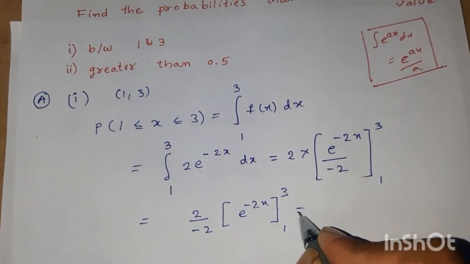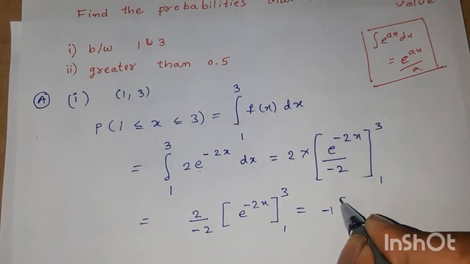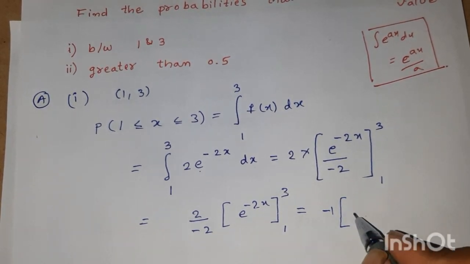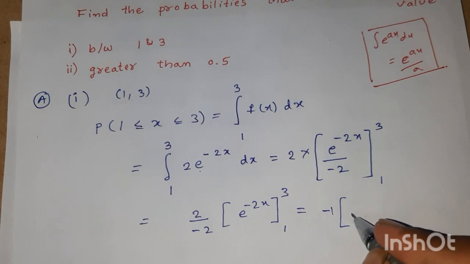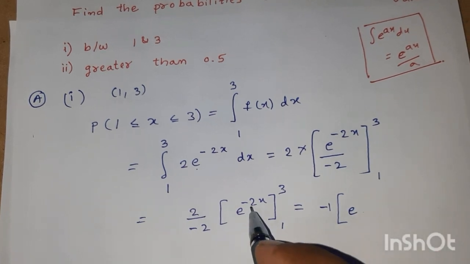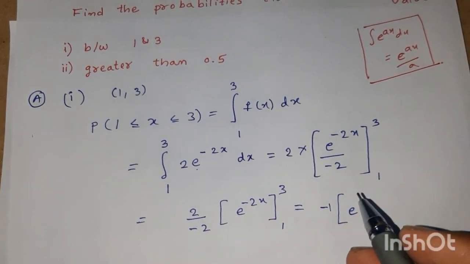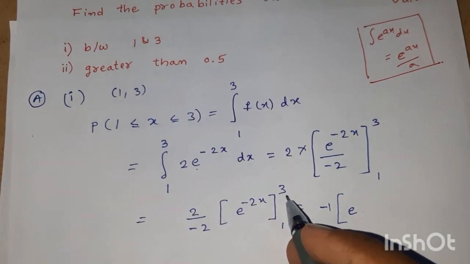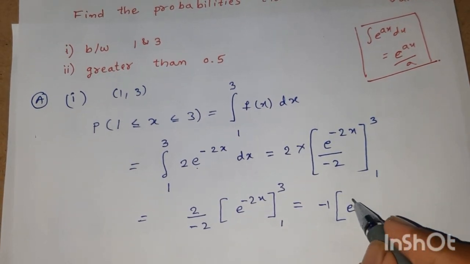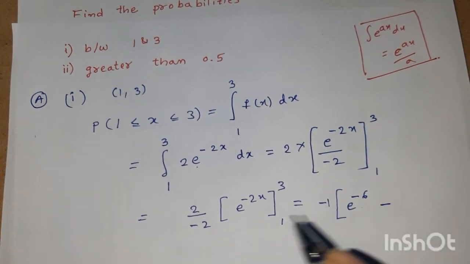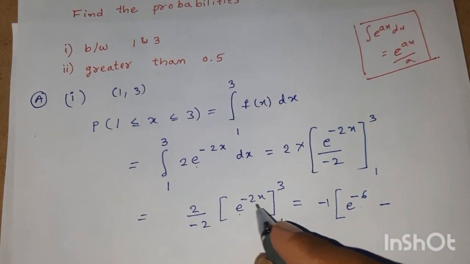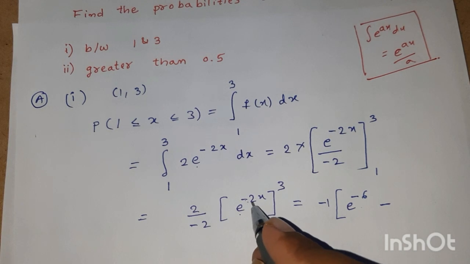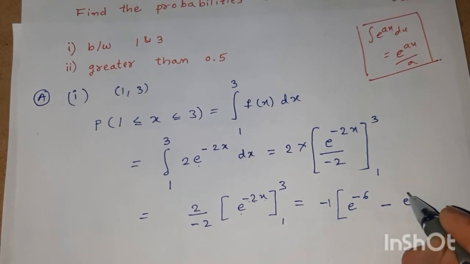With limits 1 to 3, now minus 1 into e power of minus 2x. Replace x with 3, the upper limit, giving e power of minus 6, minus e power of minus 2 into the lower limit 1, which is e power of minus 2.